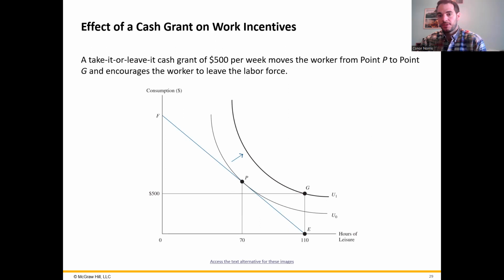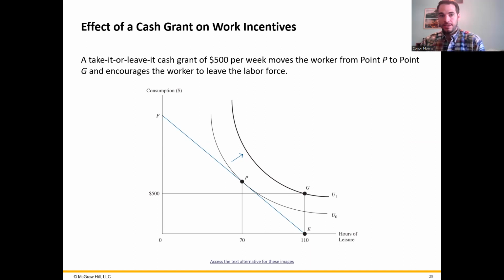So let's start with a simple example. For this one, the government begins a program where they provide a $500 cash grant each week to an individual who's not in the labor force. So they can't be employed and they can't be actively looking for a job. In this example, the U0 utility curve represents the utility curve for when an individual does not receive a grant. So you can say this is before the program begins, or if they decide not to leave the labor force to receive the grant.